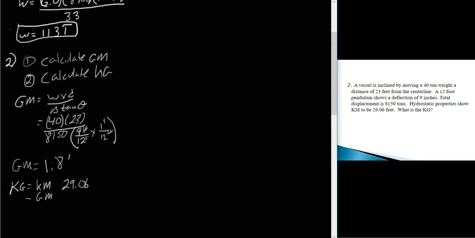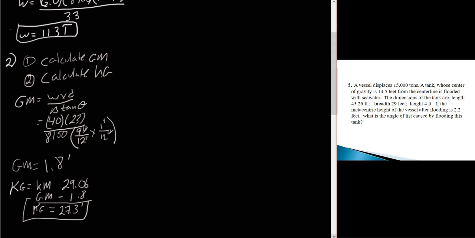And we're going to be subtracting 1.8 feet. And when we do that, we get a KG equals 27.3 feet. All right, and that is the solution to problem number 2. So let's go on to problem number 3 now.